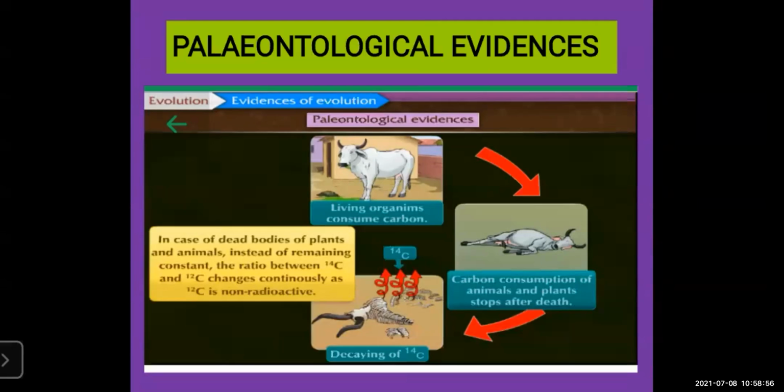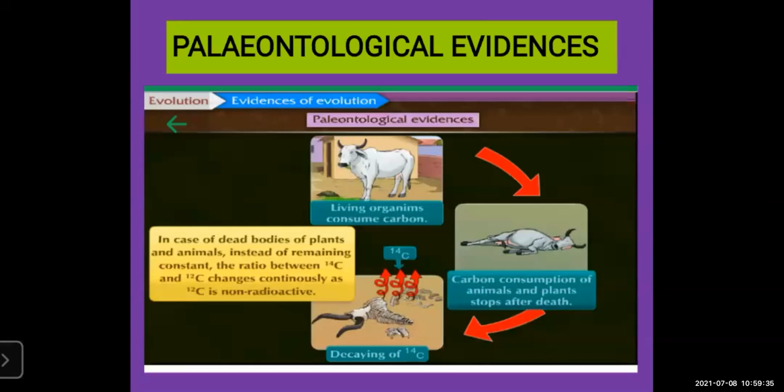All living organisms, whatever food we eat, we consume carbon with that. So all living organisms consume carbon when they are alive, and when they die, they stop carbon consumption and their body undergoes decaying, degeneration or decomposition. When the decomposition of dead bodies starts, there is an emission of C14 carbon.